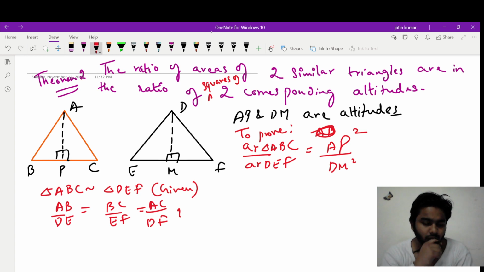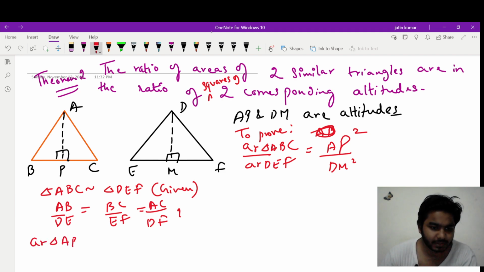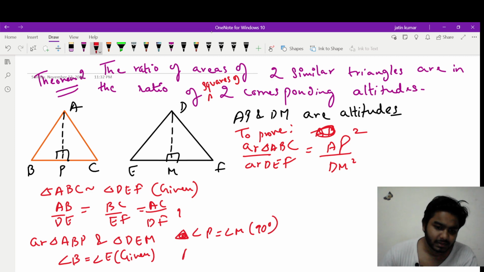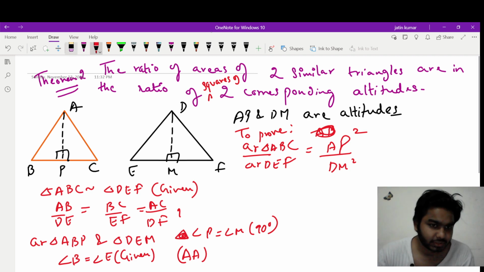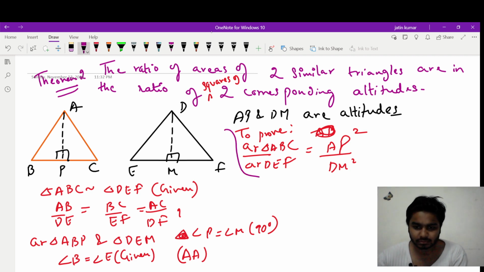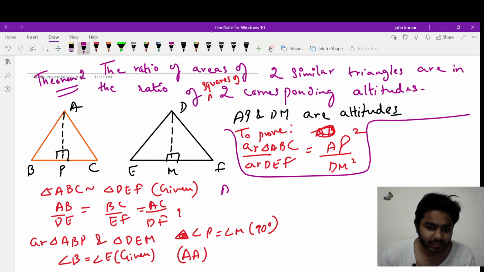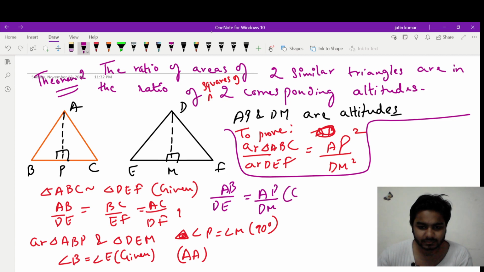Now again, if these two triangles are similar, take the left triangle. So triangle ABP and triangle DEM. So angle B is equal to angle E, given both the triangles are similar, and angle P is equal to angle M, both the angles are of 90 degrees. So can I say that by angle criteria both the left triangles are similar? If I can say that both the left triangles are similar, so can I also write that AB upon DE is equal to AP upon DM by CPCT?